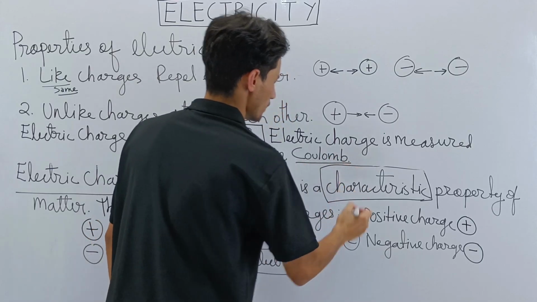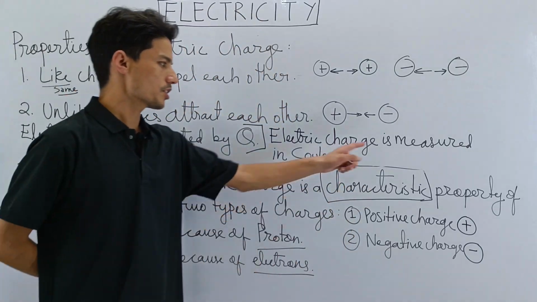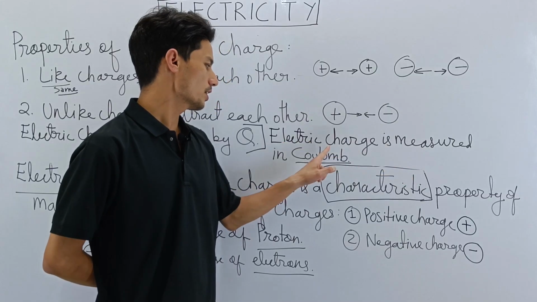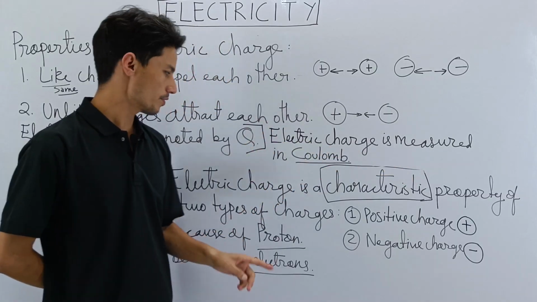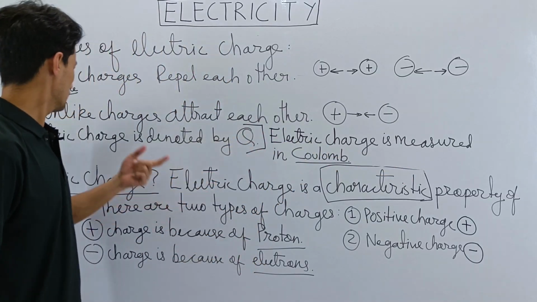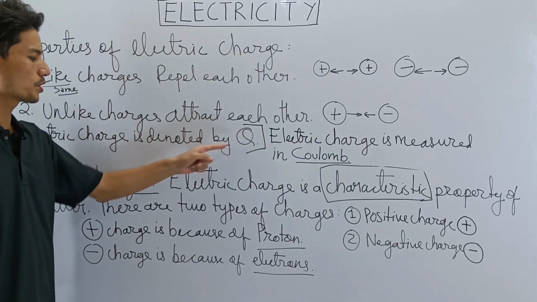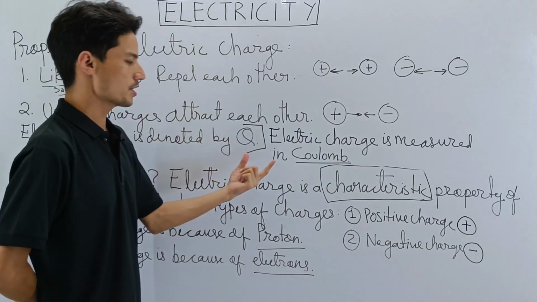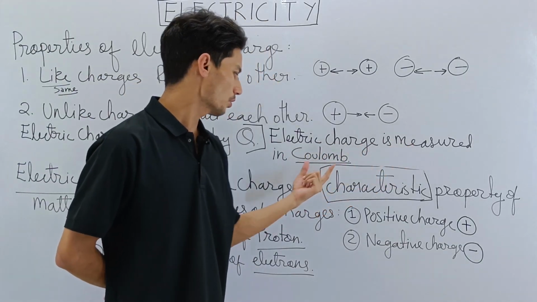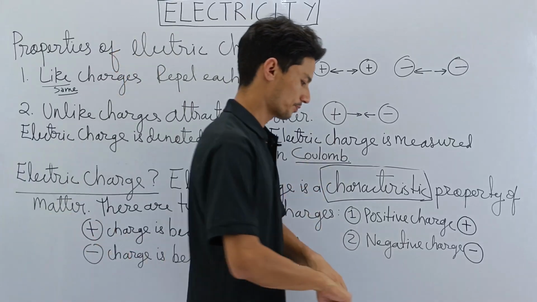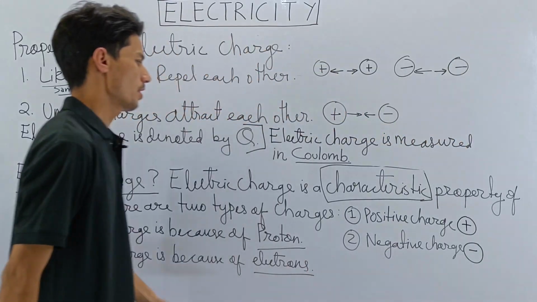So remember these points, very important. Q is the denotation of electric charge, whereas electric charge is measured in a unit called coulomb. Remember that. I hope you have written it down.